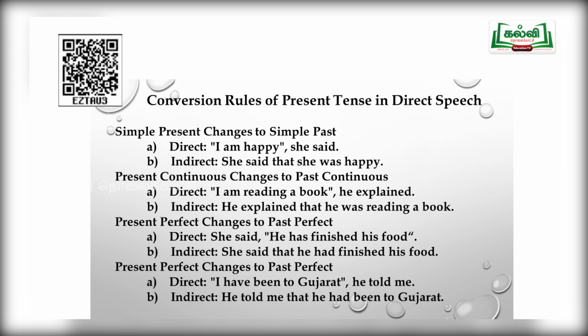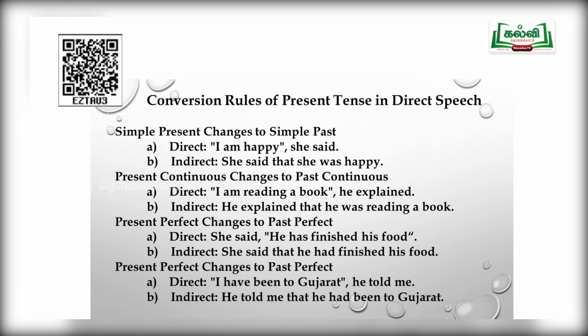Now let us see the second example. Present continuous changes to past continuous. See the example. I am reading a book, he explained. He explained, again adding of the conjunction that. The pronoun I will be changed to he. Am reading, am will be changed to was reading. He explained that he was reading a book.